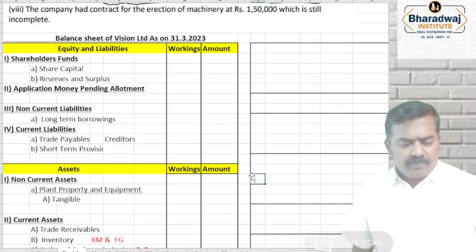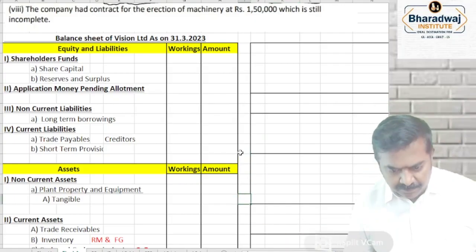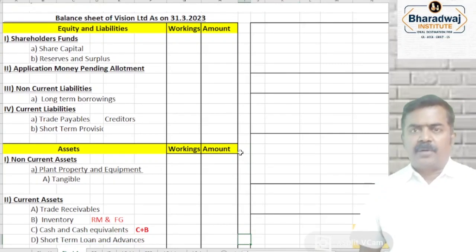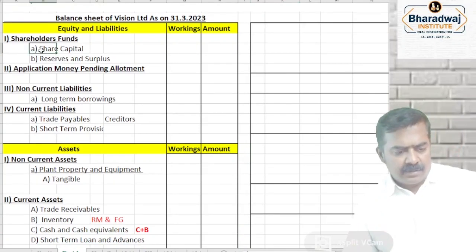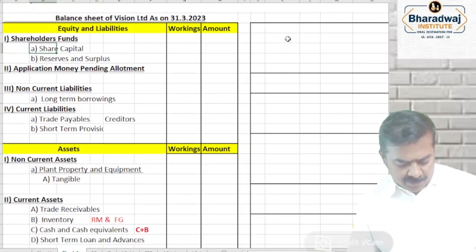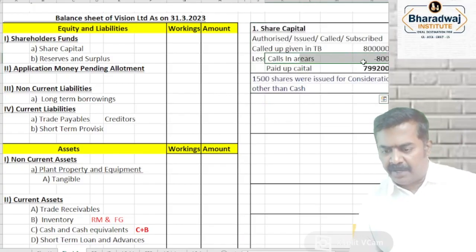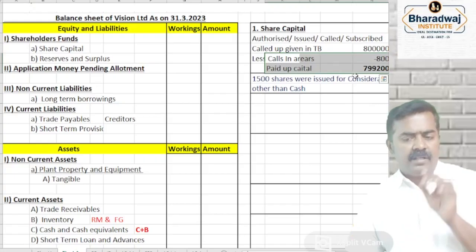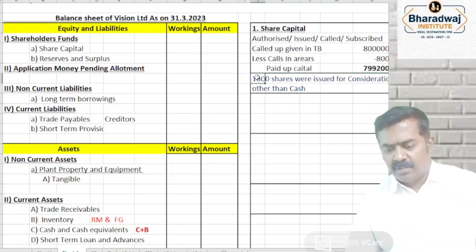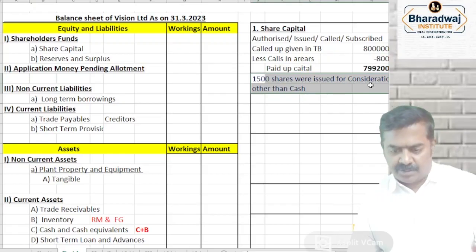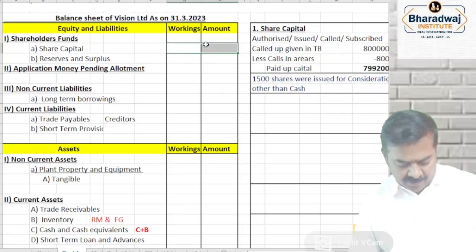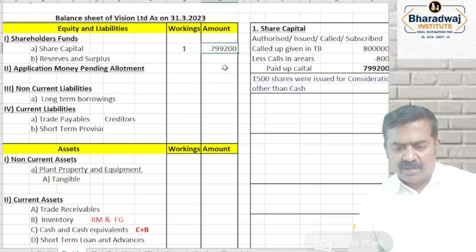We'll just see. Share capital, what will come? Share capital minus which one? Calls in arrears. Share capital minus calls in arrears, paid up capital will come. I told you already, you must write notes to accounts. 1,500 shares were issued for consideration other than cash. Record share capital, working note 1, 7,99,200.